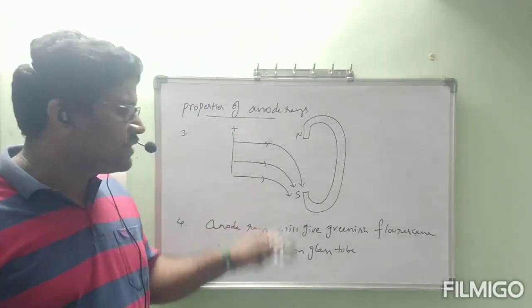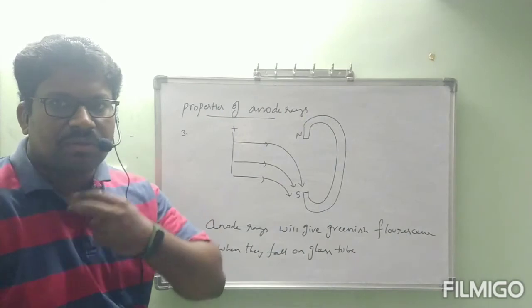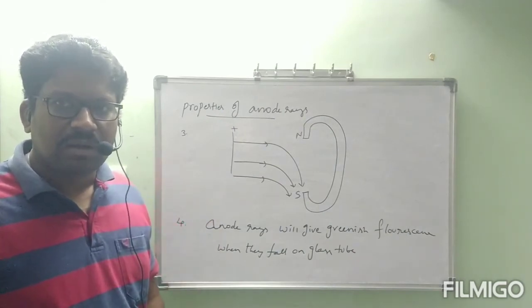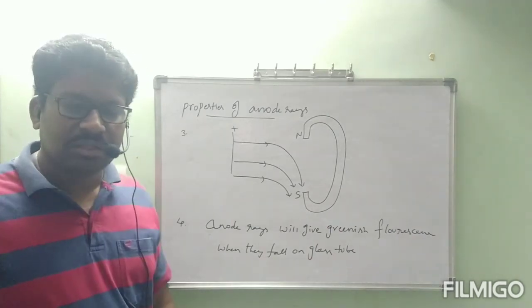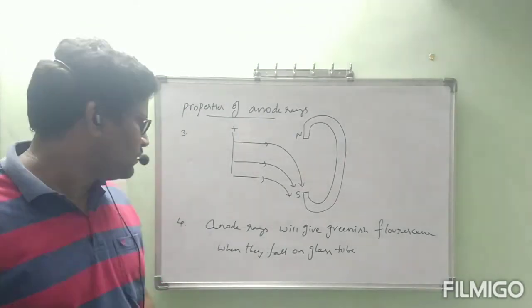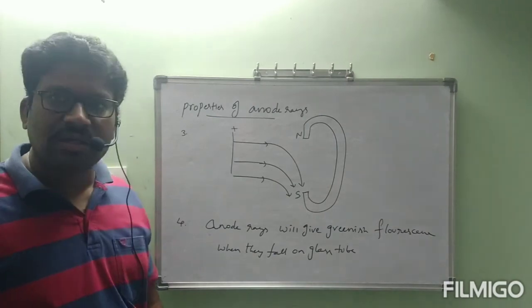Okay? These deflections, everything okay? What is the first one? Anode rays are traveling from anode to cathode in a straight line. Second one, anode rays are deflected towards the negative charged plate in the presence of an electric field. Third one, anode rays are deflected towards the south pole in the presence of a magnetic field. Fourth one, anode rays will give greenish fluorescence when they fall on the glass shoe.